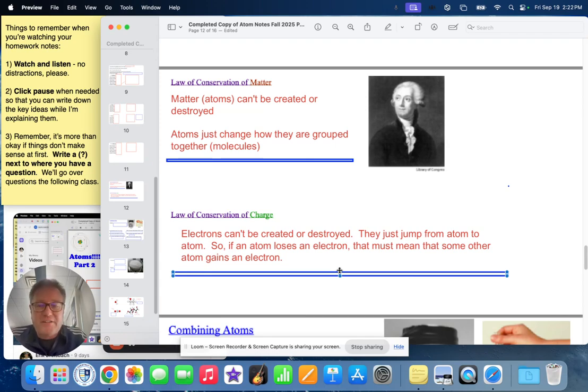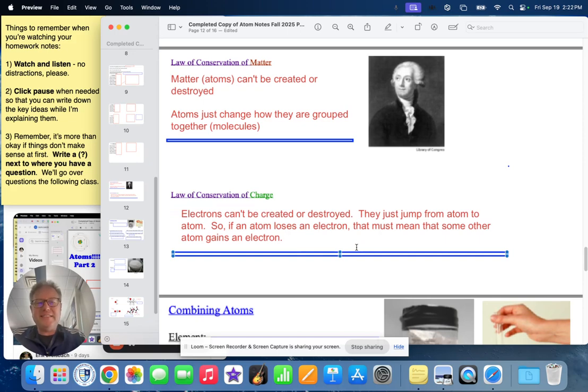In fact, all the electrons that are in you, in everything, in all the atoms that we have, have been around since the Big Bang. The parts of the atom, the protons and neutrons, have all been around since the Big Bang as well. It's just fascinating when you think of it like that. So those are the two big ideas, the law of conservation of matter and the law of conservation of charge.